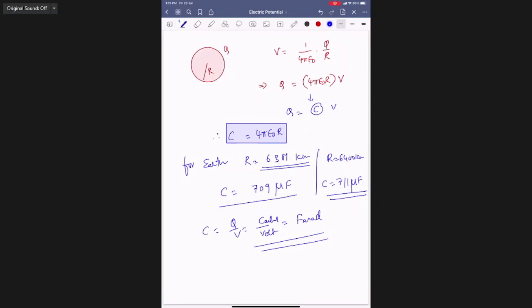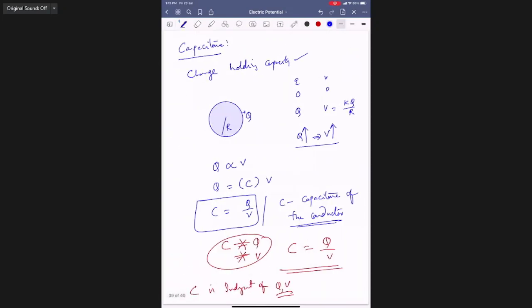So it is only the ratio of Q and V. It does not depend on either Q or V.